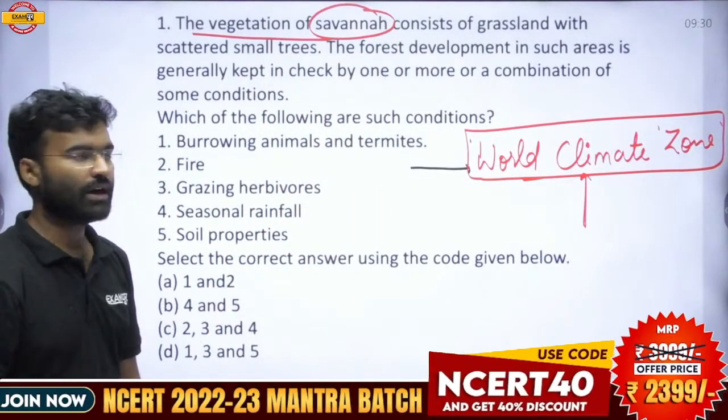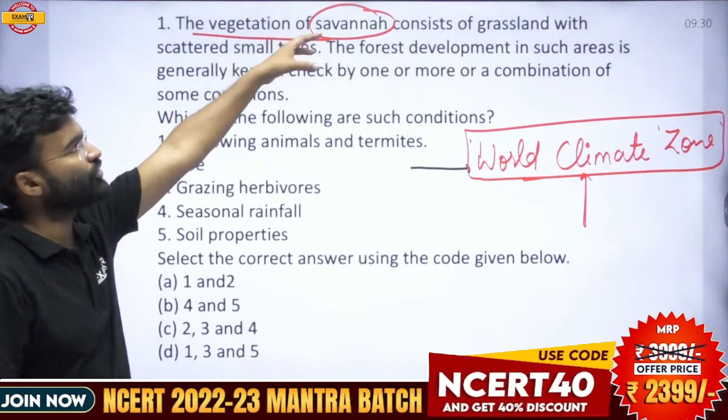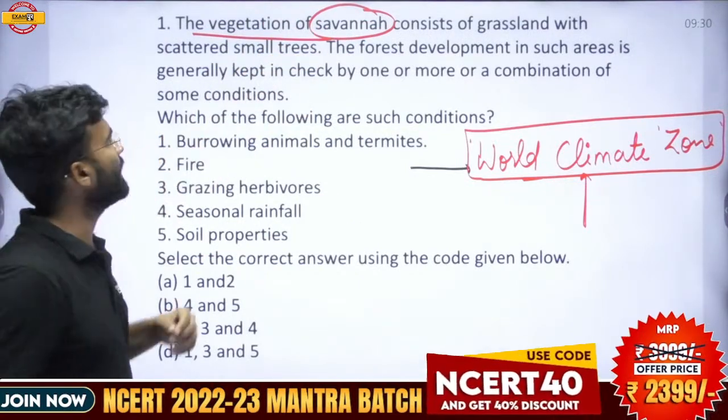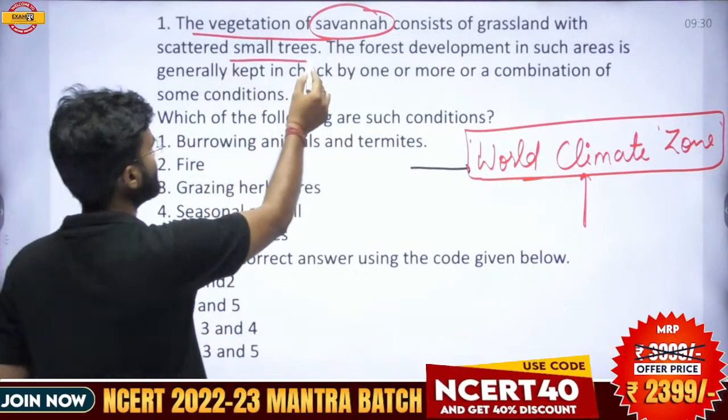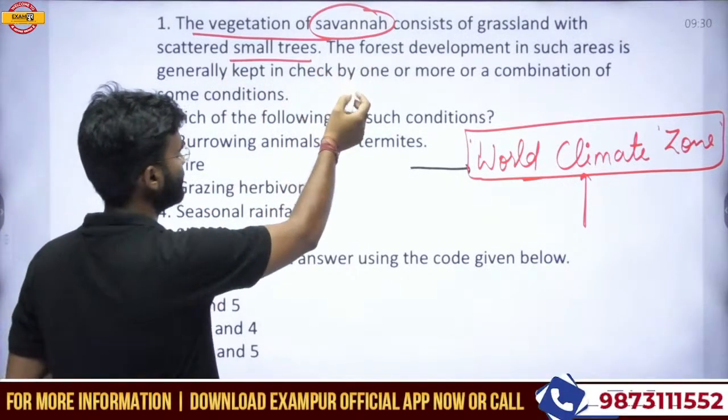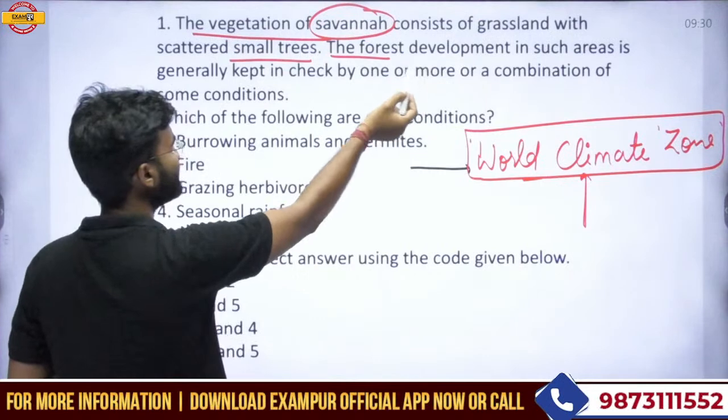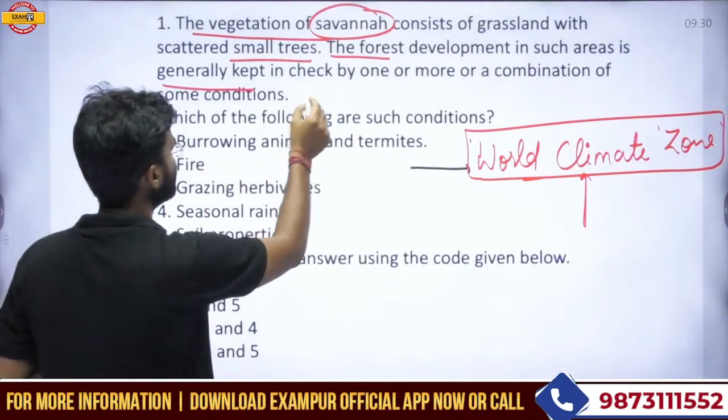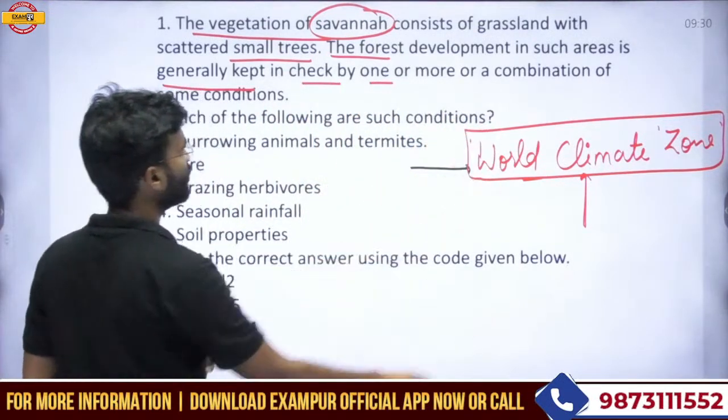In this question, the question is talking about the vegetation of savanna. Consider the grassland and the scattered small trees. Okay, this is the feature of the savanna grassland. The forest development in such areas is generally kept in check by one or a combination of some conditions.